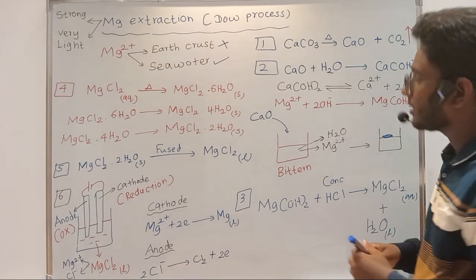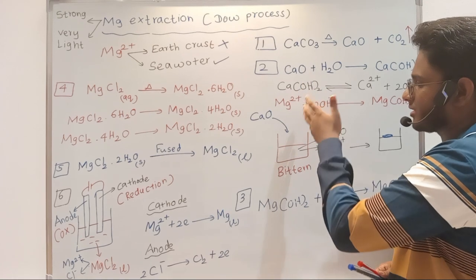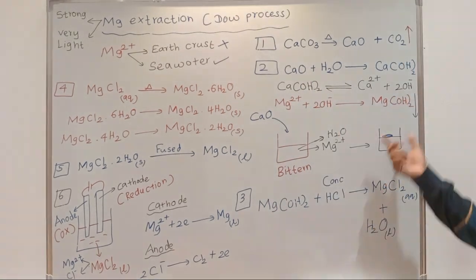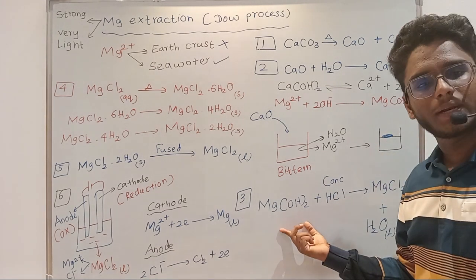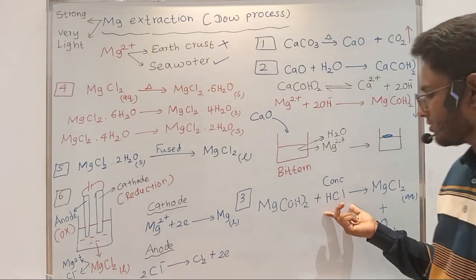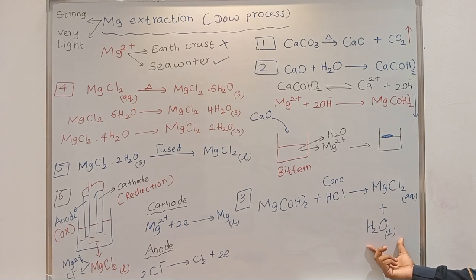So these steps are happening in the tank, okay? And in the third step, the magnesium hydroxide that forms is filtered and taken out separately, and we add conc HCl to it. So after adding conc HCl, you will have magnesium chloride aqueous and water formed, right?